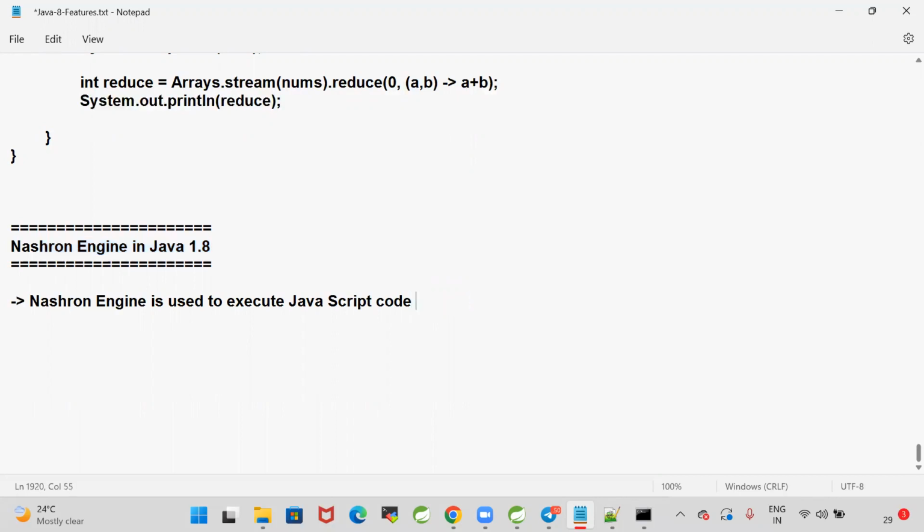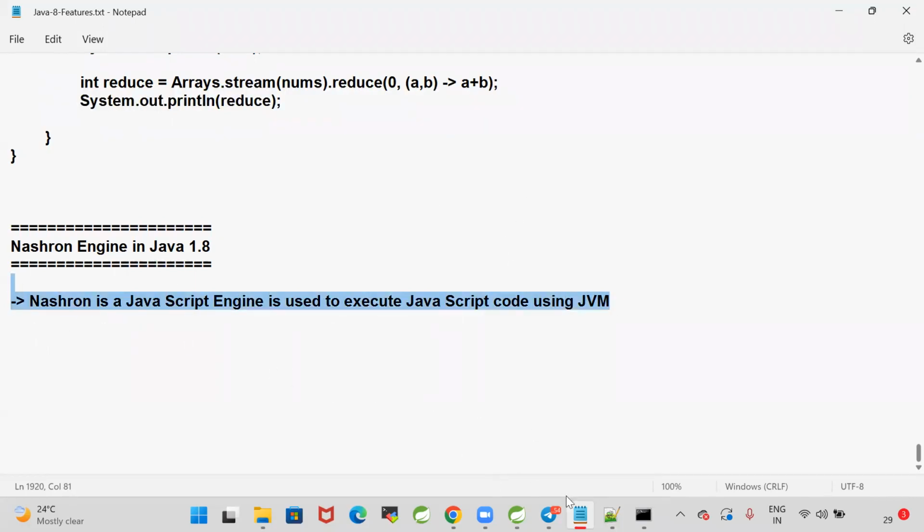Nashorn engine is used to execute JavaScript code using JVM. Nashorn is a JavaScript engine used to execute JavaScript code by using JVM.